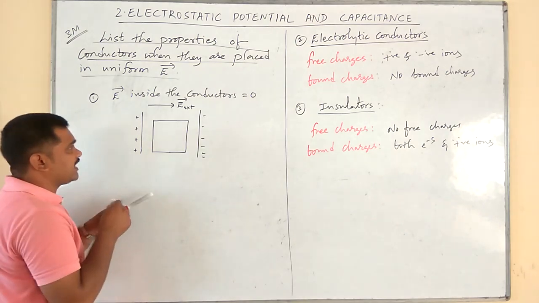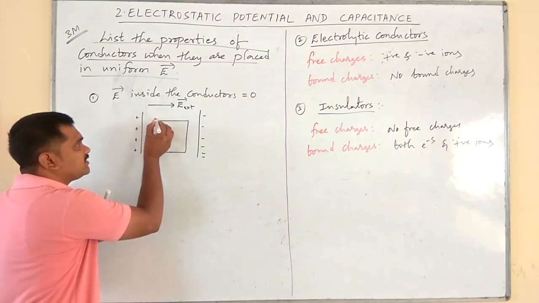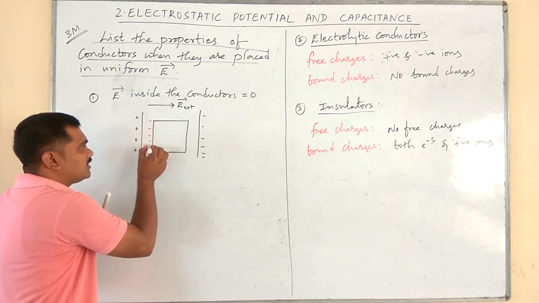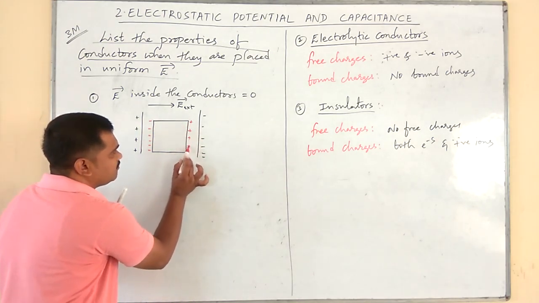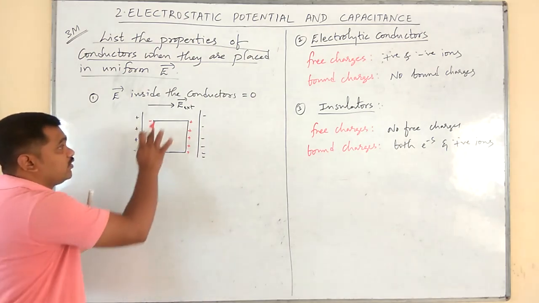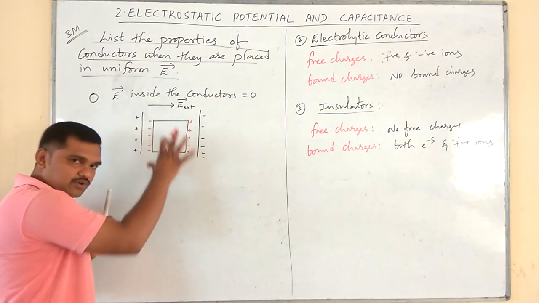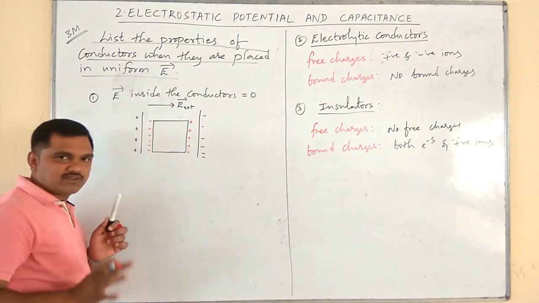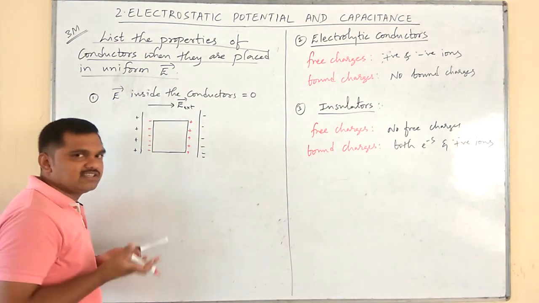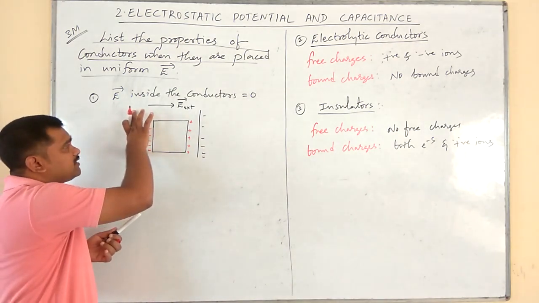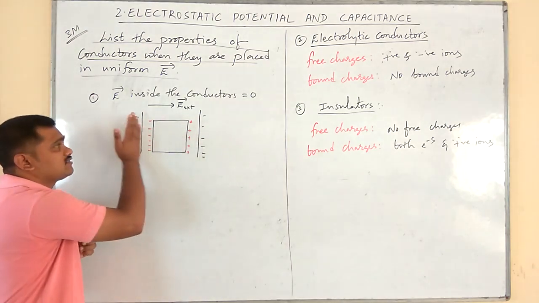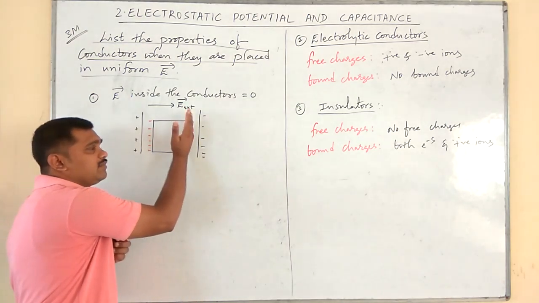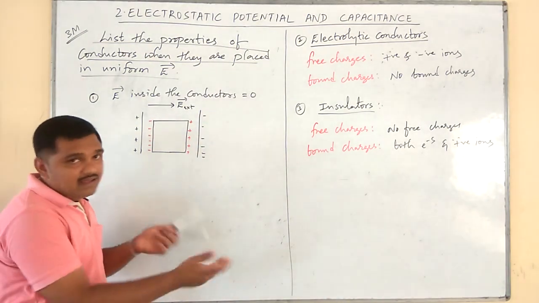Due to force of attraction, all the negative charges come towards this side. All the positive charges move towards this side. So actually these are the total charges present on the surface of the conductors, but we can't see that. As soon as we bring the positive plate here, due to force of attraction the negative charges come towards the positive plate. Similarly positive charges come towards the negative plate.